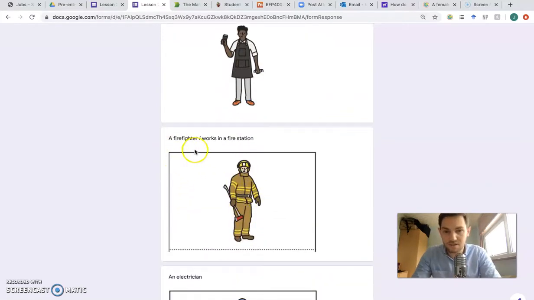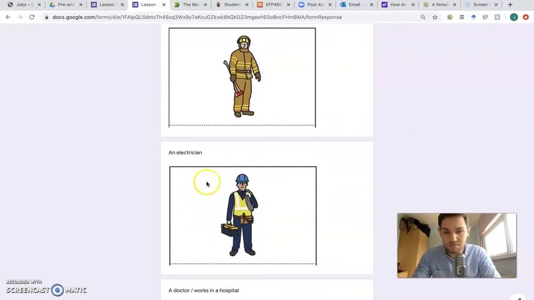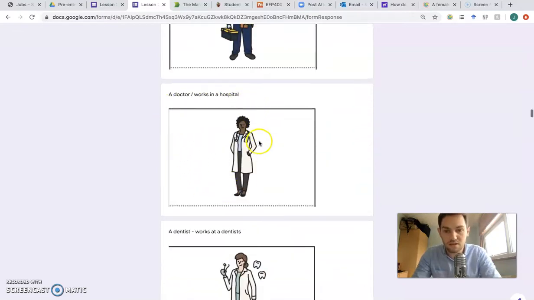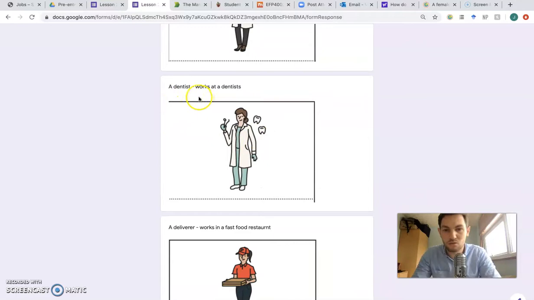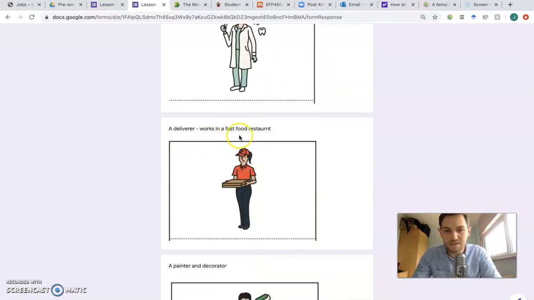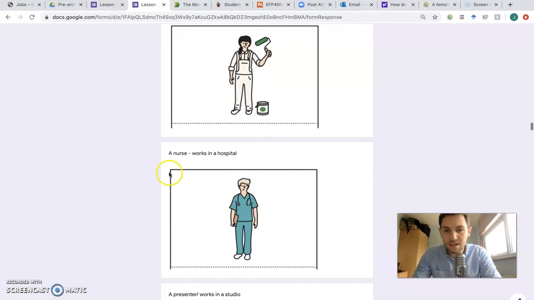A firefighter who works in a fire station. An electrician. A doctor who works in a hospital. A dentist who works at a dentist. A deliverer who works in a fast food restaurant. A painter and decorator. A nurse who works in a hospital.